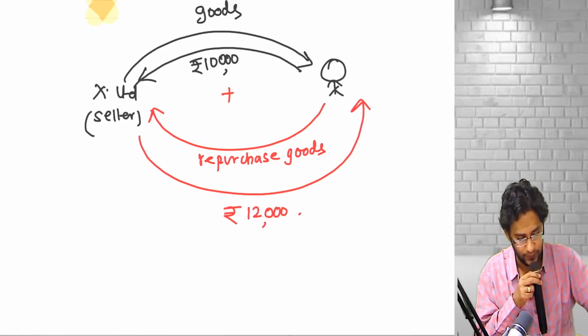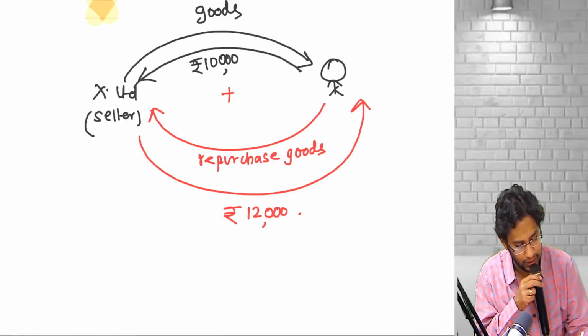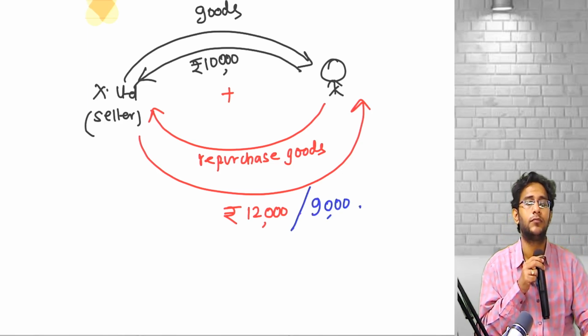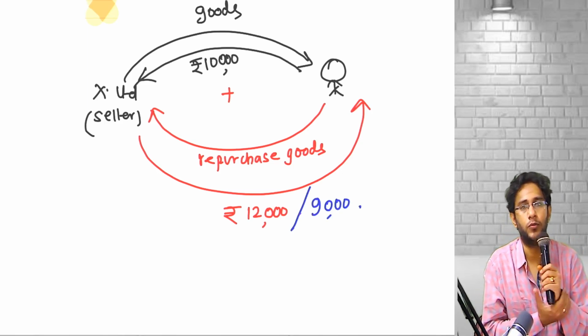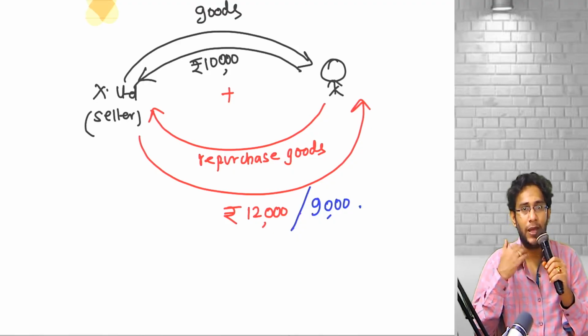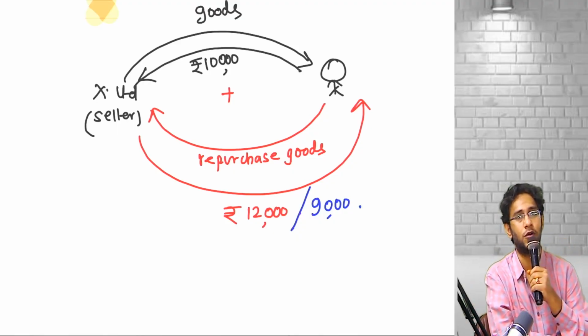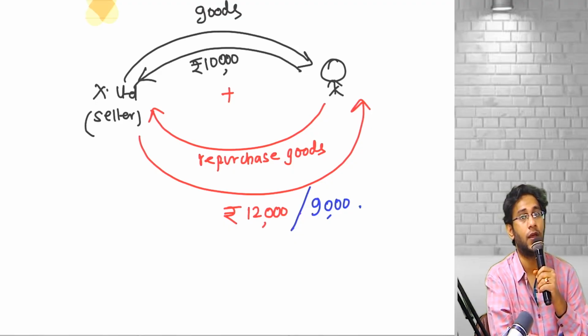Reverse case. Price is not 10,000, price is 9,000. You cannot call it a loan now. If you are paying more, then it is a loan. If you are paying less, it's not a loan. What is this? A lease transaction.